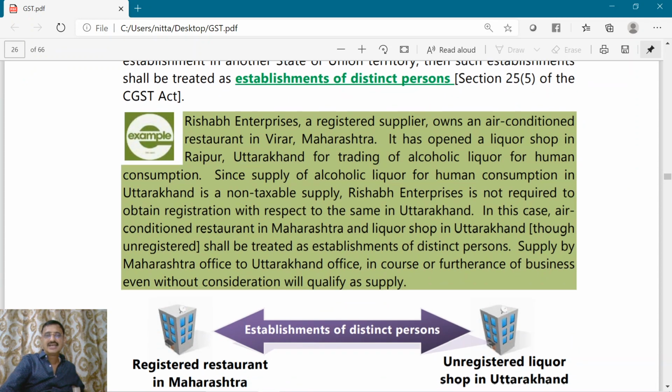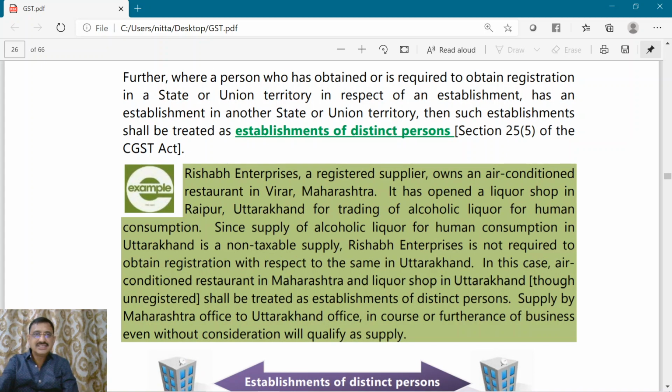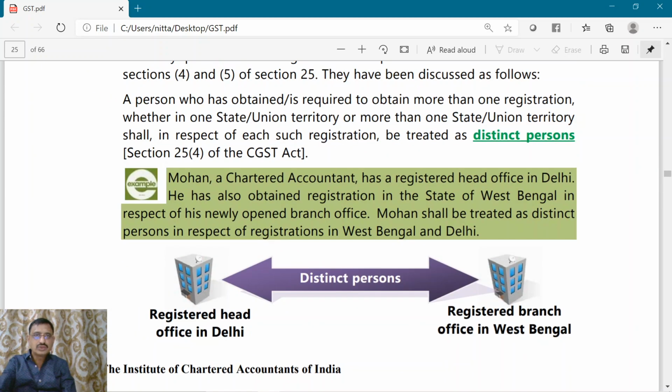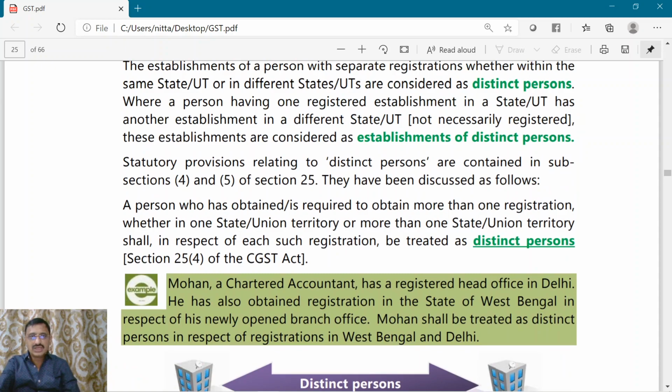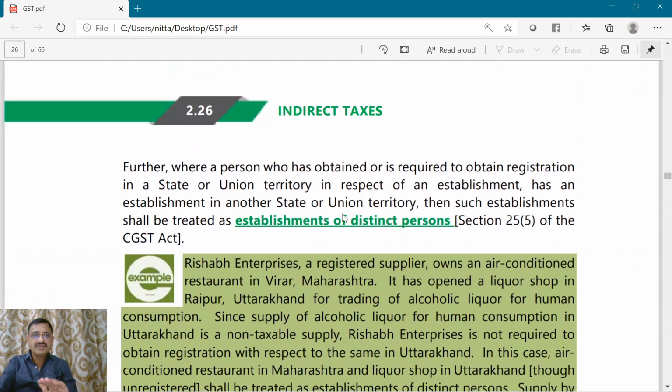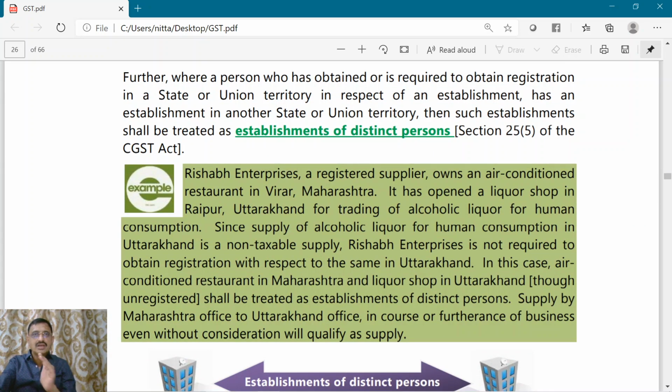Now come to another example, that is a 25.5 example. What did 25.4 say? 25.4 said that registrations are obtained in the same state or different states. But here, what does 25.5 say? A person who obtained registration in one state in respect of an establishment has an establishment in another state, which means this establishment is not registered.